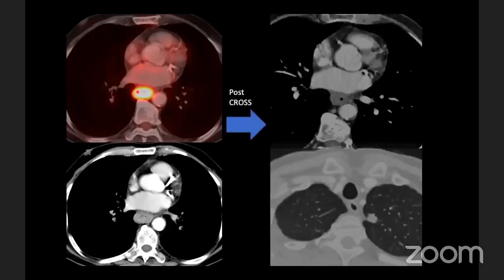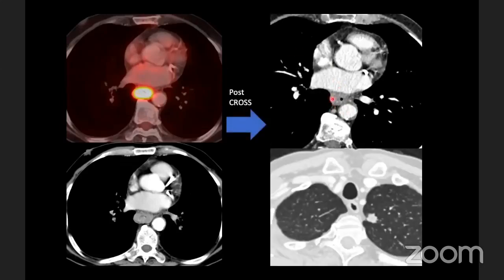This is another case in which there is an FDG-avid growth in the lower thoracic esophagus. Post CROSS, there is some response with decrease in the esophageal thickening, and we can see there is some lumen patency. But the important thing was that on chest CT, there was a new nodule in the left upper lobe, which was not there previously.